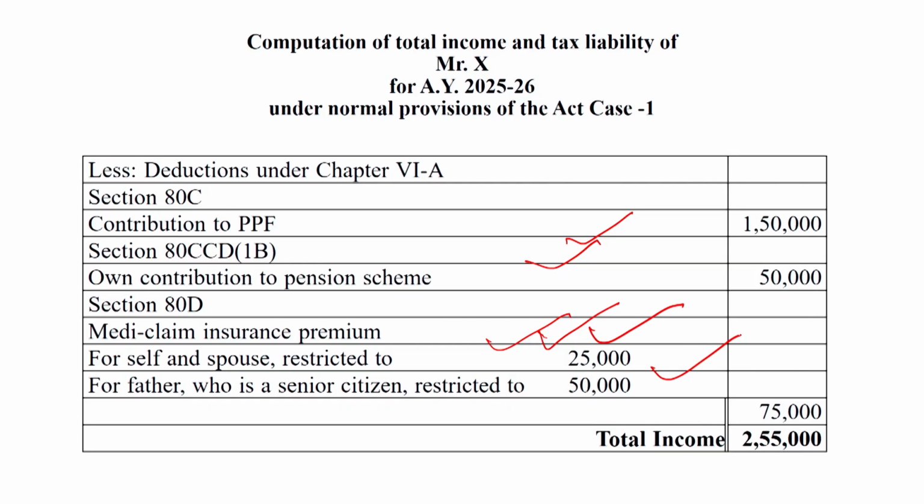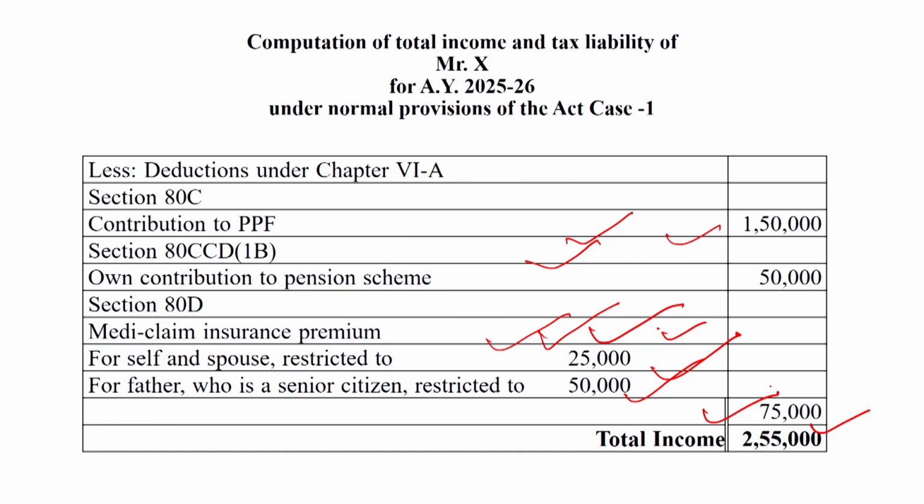So 25,000 and 50,000 will be included, and the total is 75,000. So 1,50,000 plus 50,000 plus 75,000, then 2,75,000 will be deducted from the gross total income. So the value is 2,55,000. It will be the total income.